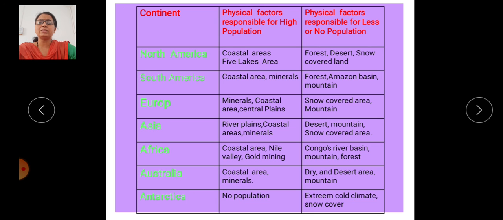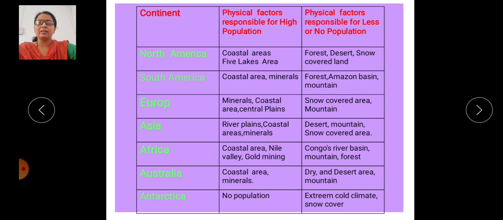It never supports any human economic activity, and that's why people do not give preference to settlement in that region, because we cannot survive in that area due to extreme cold climate.